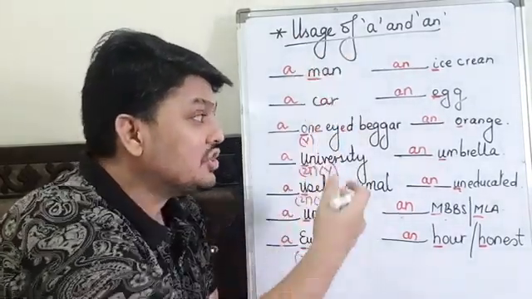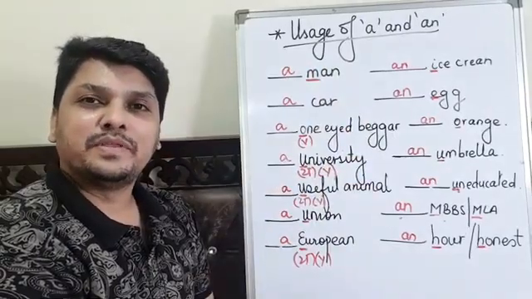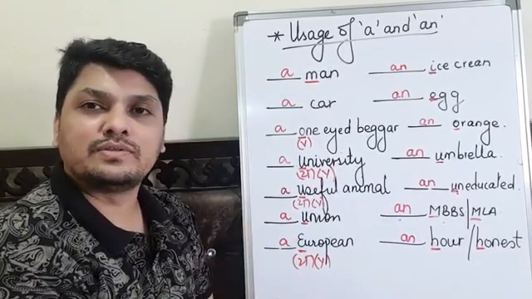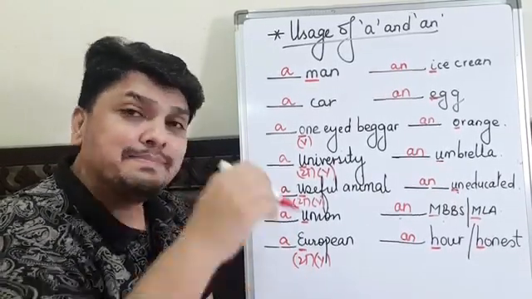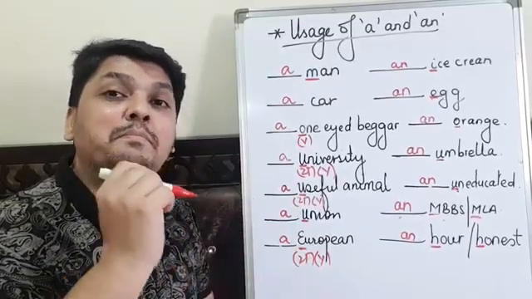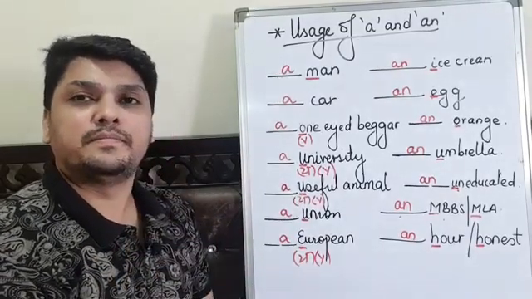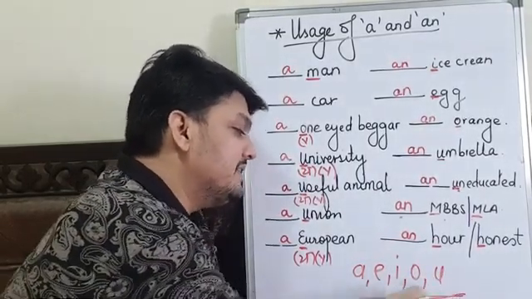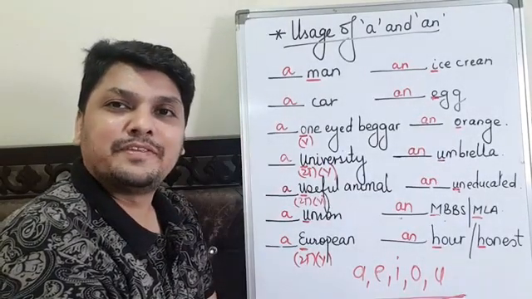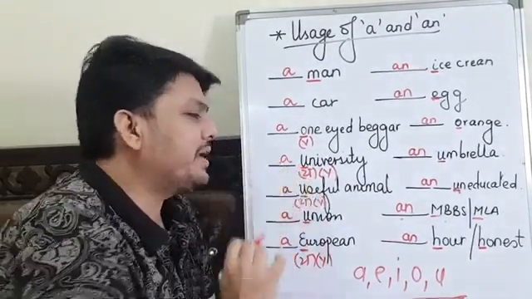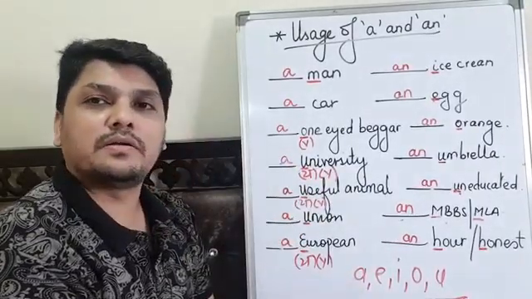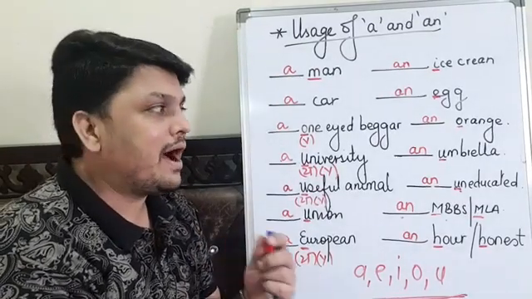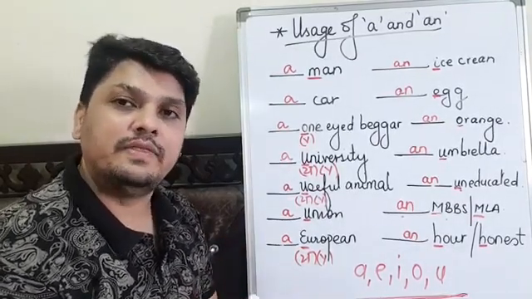So students, these are the usage of A and N. If you have any queries, you can send me your audio recording. I will clear your doubts. But see that articles, especially A and N, are based on the sound. Don't go with this A, E, I, O, U. These are the sounds. You will see U here, you will put N? No, see, it sounds like a vowel or not. Then only you use N over here. Otherwise, A.